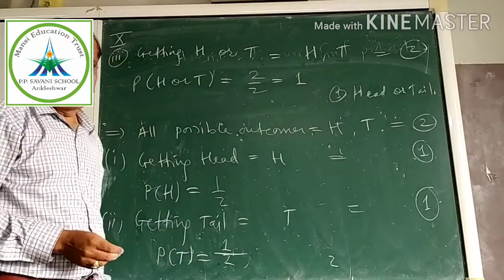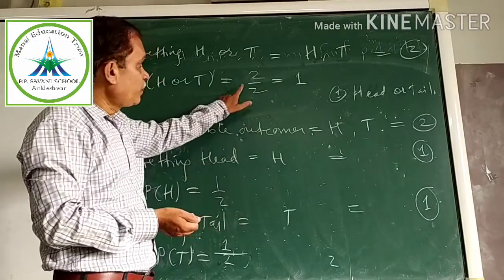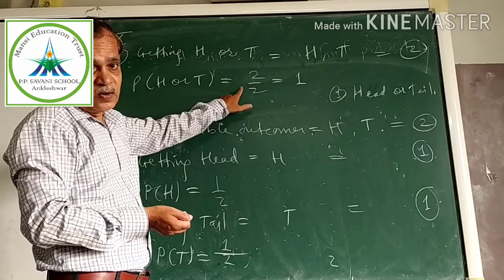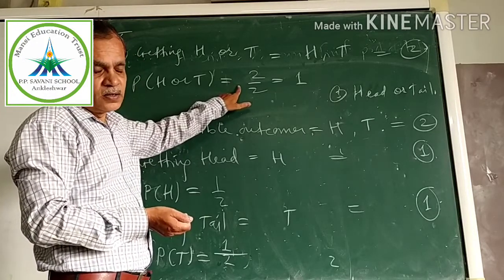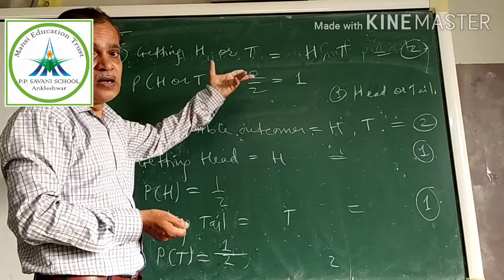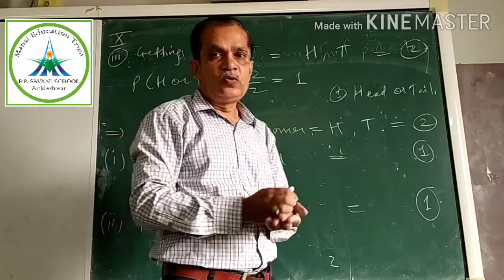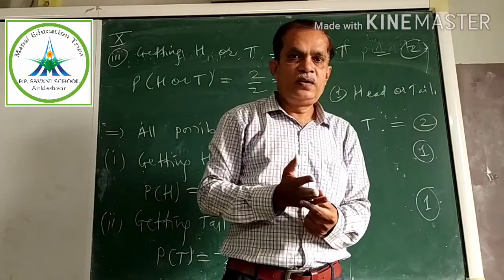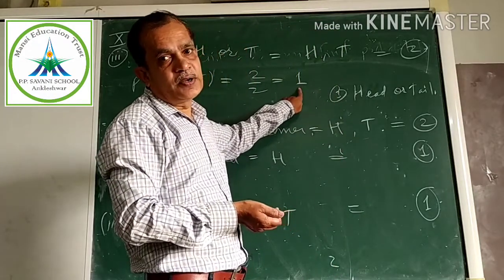Now what kind of example is this third one? What kind of event is this, whose probability is 1? Very good. Sure event. That's certain. If you want either head or tail, whatever comes is fine, so it has to come. That is certain. Yes or no? Therefore, this is an example of a sure event.